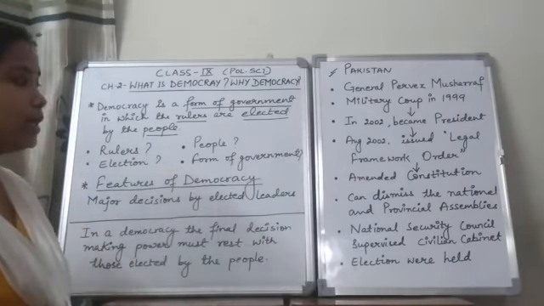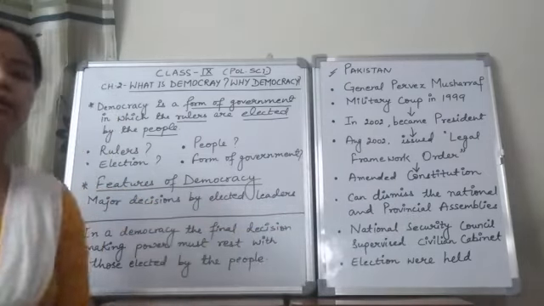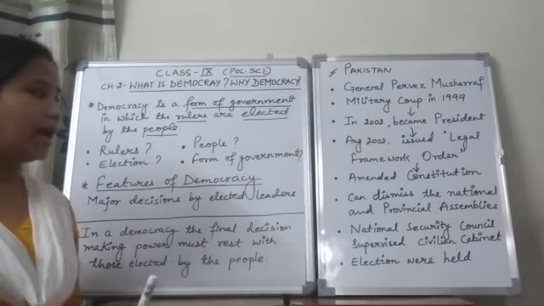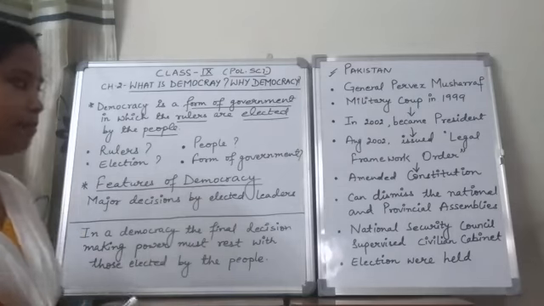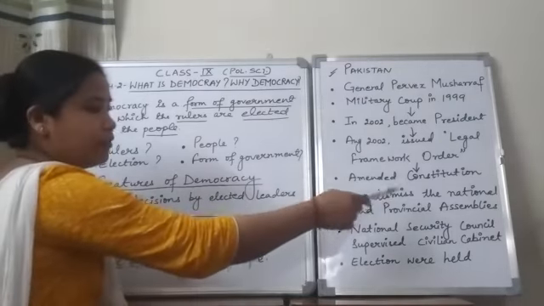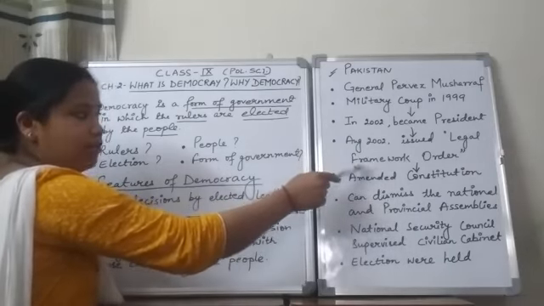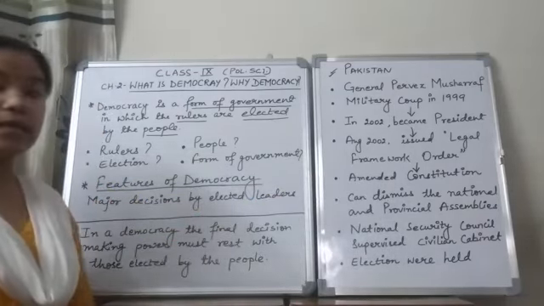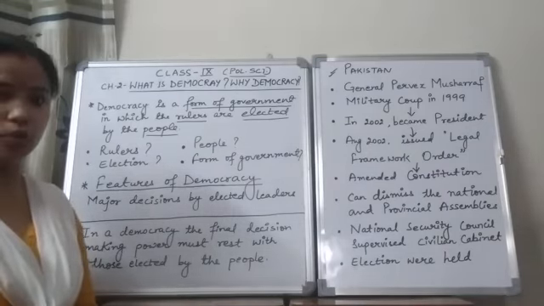Now, what are the national and the provincial assemblies here in Pakistan? As in our country, we have the central assembly, and at the state level we also have the state assemblies. So in the same manner, in Pakistan, they had national and provincial assemblies. So according to this legal framework order, now the president can remove and dismiss the National Assembly as well as the provincial assemblies also.